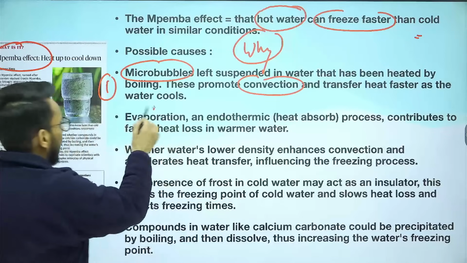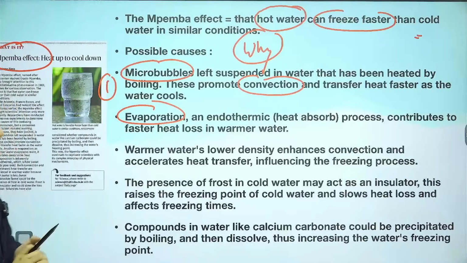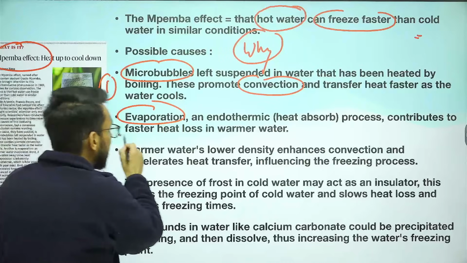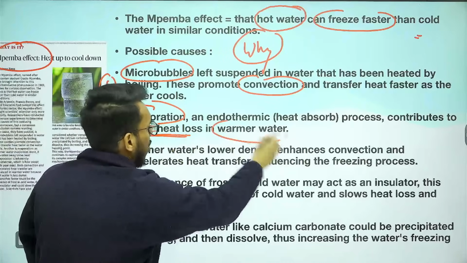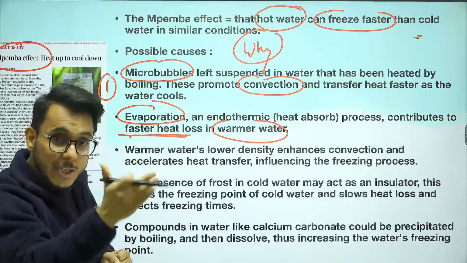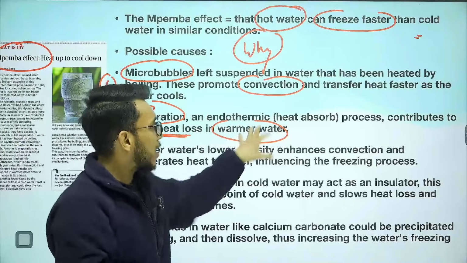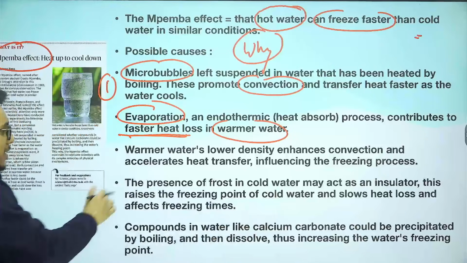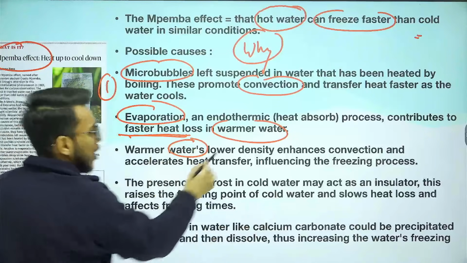Then also, we see that the boiling water is evaporating, and because of this evaporation, what happens? This evaporation leads to faster heat loss in the warm water, and actually this evaporation leads to faster cooling by an endothermic process. Then next is, warmer water has lower density.